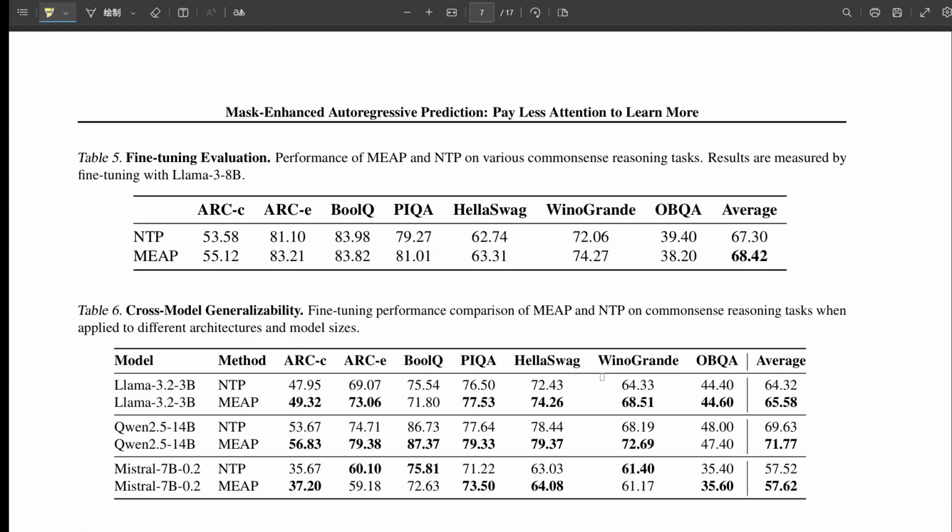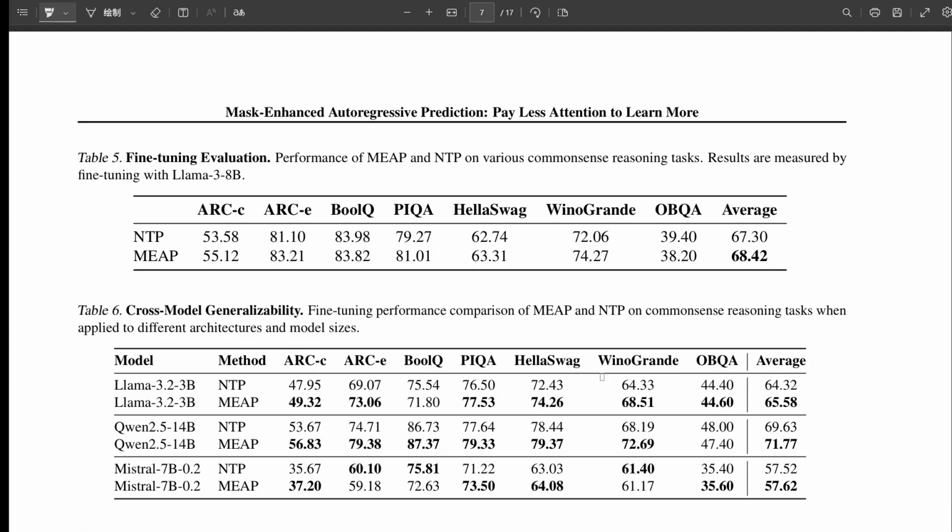That seems to be the case, exactly. The data utilization efficiency during fine-tuning is much higher. It learns those specific long context skills faster, offsetting the per-step cost when you look at the total training budget needed. Okay, so let's wrap this up. What's the big picture here? MEAP seems like a surprisingly simple tweak on the surface, just mask some input. It does seem simple, yeah, but it's an academically elegant way to tackle a really significant weakness in standard NTP models that struggle with accurate information retrieval from long contexts.